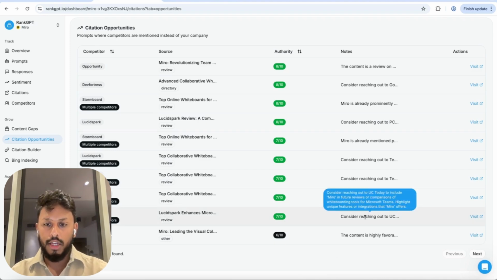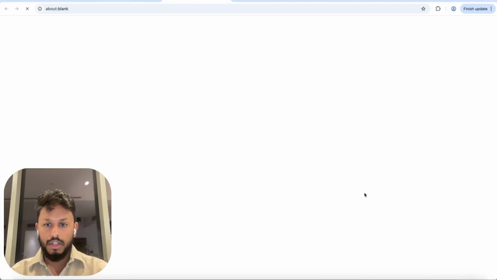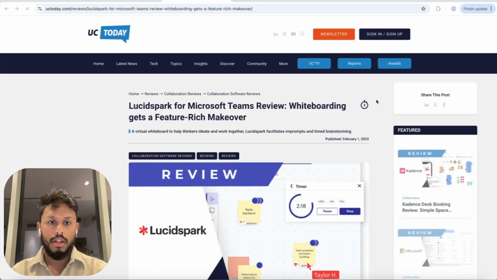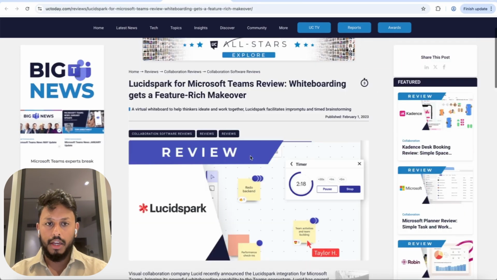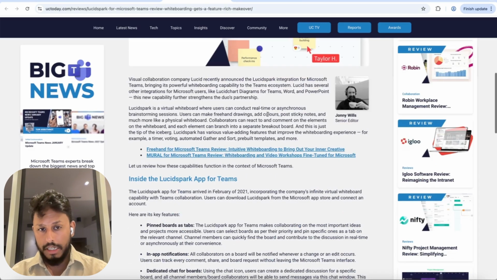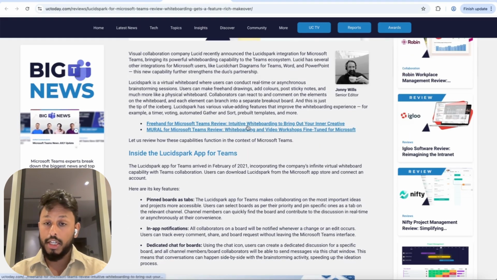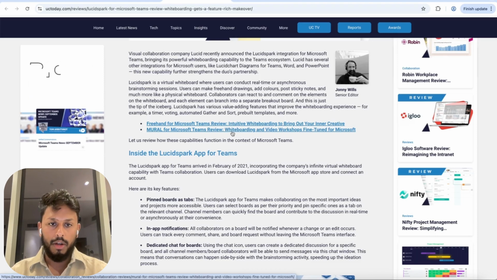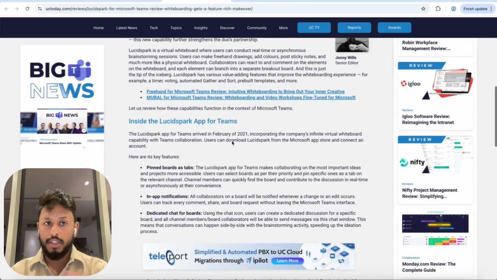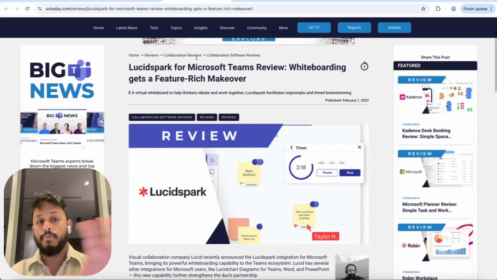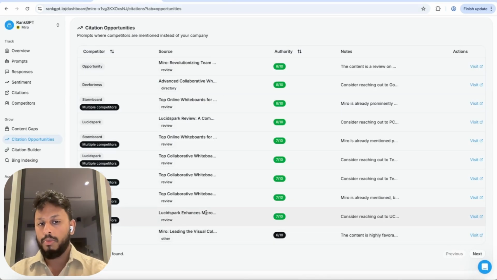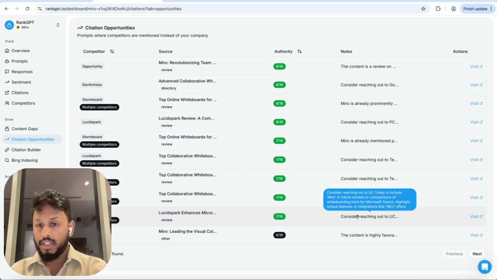So just to give you an example, it mentions this one here, which is a website called UC Today, mentioning a review for Lucid Spark, which is a competitor. And it's also giving links to other competitors in the article, like Mural and Freehand. This article in particular is focused on how these tools are being used alongside Microsoft Teams. So this is a useful example because, again, it gives us the insight. Consider reaching out to UC Today to include Miro in future reviews or comparisons of whiteboarding tools for Microsoft Teams.